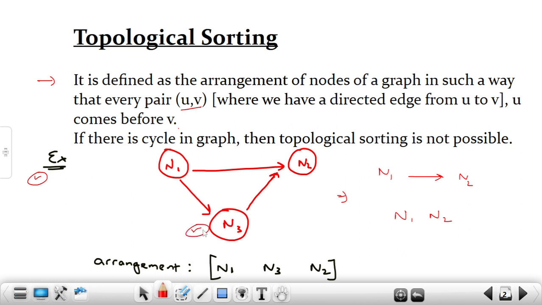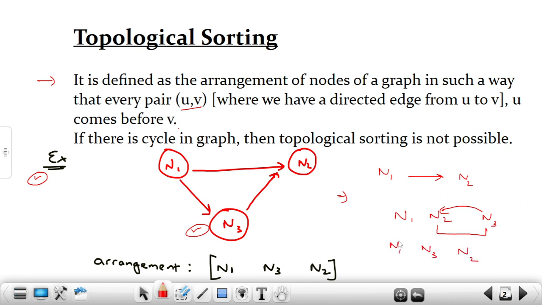Now we have N3, right? So how to write N3? Can I write N3 here? If I try to write N3 here, then you can see that we have a pair N2 N3, and there is a directed edge from N3 to N2, right? So this is something which is wrong. We have to write N3 before N2, because we have a directed edge from N3 to N2. So the arrangement should be N1, then N3, then N2.